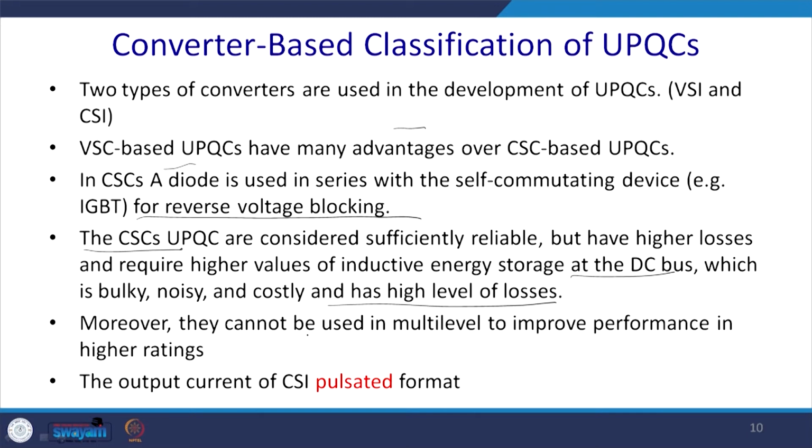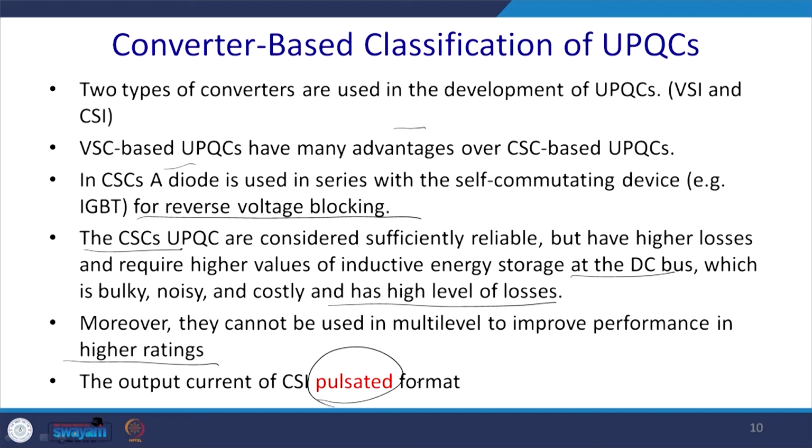Moreover, they can't be used in multi-level to improve performance at higher ratings. This is one of the biggest drawbacks. A CSI multi-level inverter is not possible.